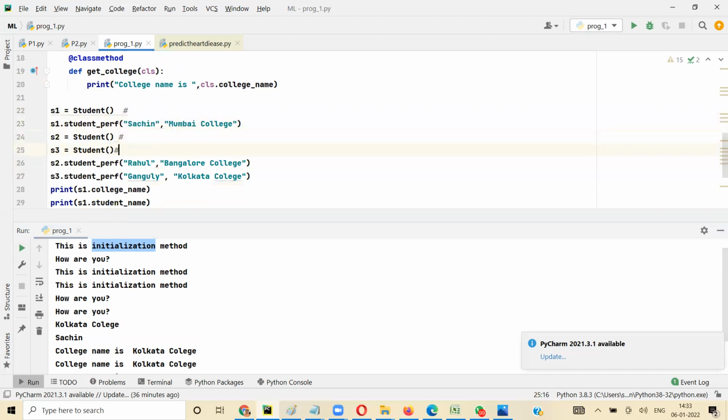Every time you create an object, the init function is called automatically. So generally when we do assignment like student name, student roll number, student details, we do that in the initialization function only.